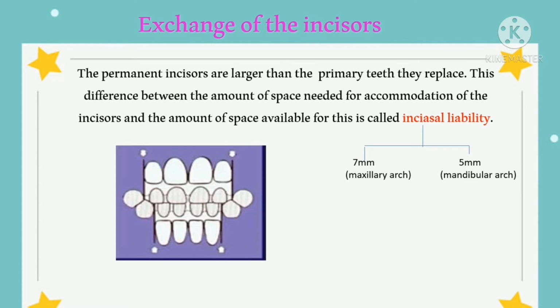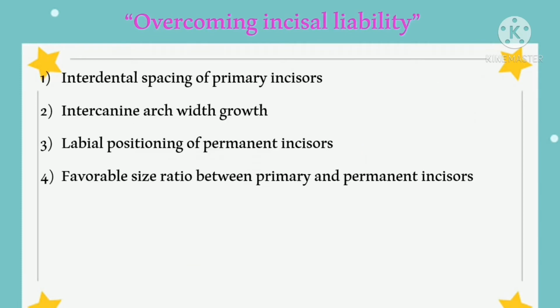Exchange of incisors. The permanent incisors are larger than the primary teeth they replace. This difference between the amount of space needed for the accommodation of the incisors and the amount of space available for this is called incisal liability. It is 7 mm in maxillary arch and 5 mm in mandibular arch. Objectives of overcoming incisal liability: interdental spacing of primary incisors, intercanine arch width growth, labial positioning of the permanent incisors, and favorable size ratio between primary and permanent incisors.